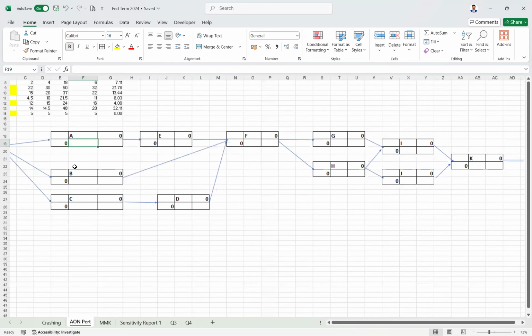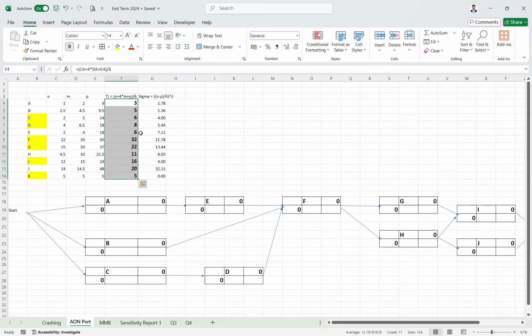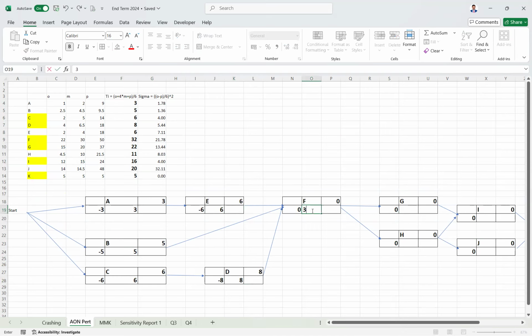Then we have to enter the values. So what are the cost values? These are the cost values we have calculated, right? All the TI, what all we have calculated over here. This is the cost value we'll be putting. So for A, the cost is 3. Then for B, the cost is 5. For C, cost is 6. For D, the cost is 8. Then for E, it is 6. F, it is 32. G, it is 22. H is 11. Then I is 16.